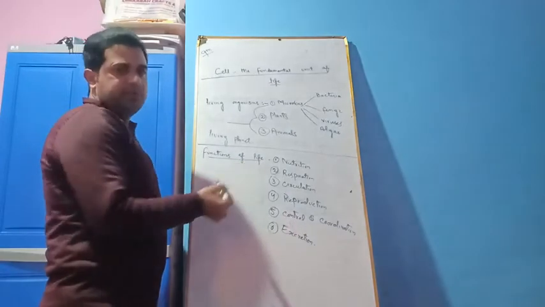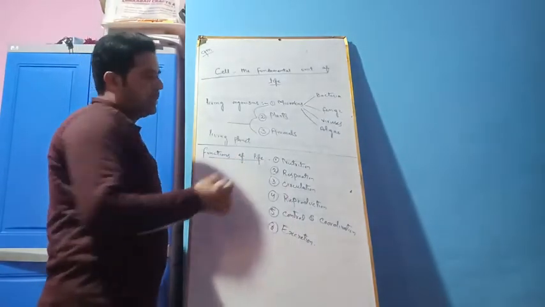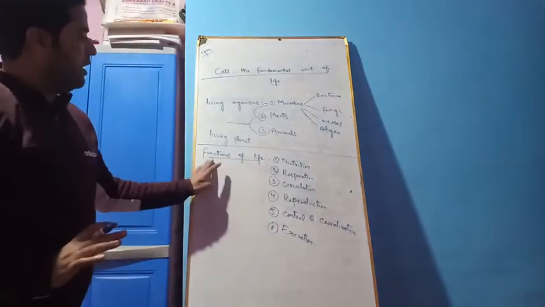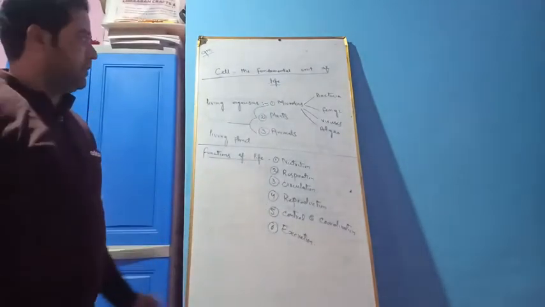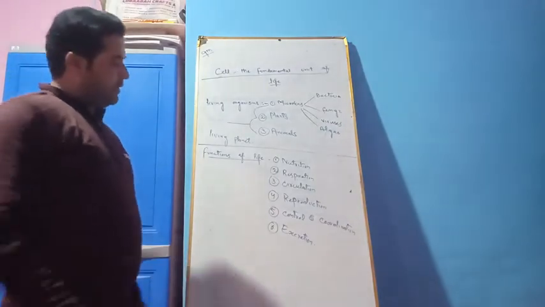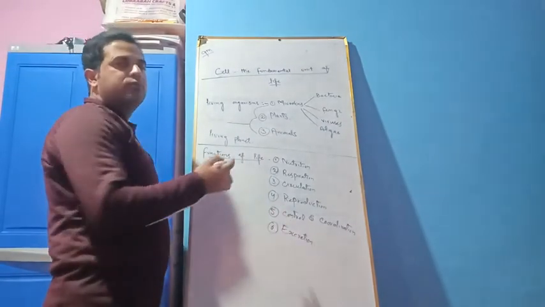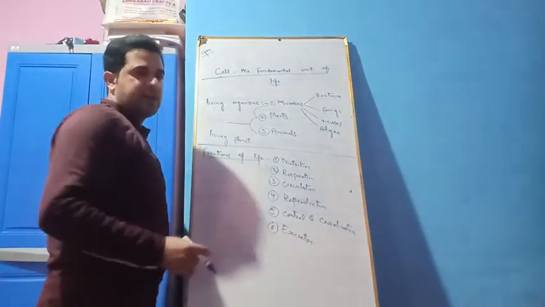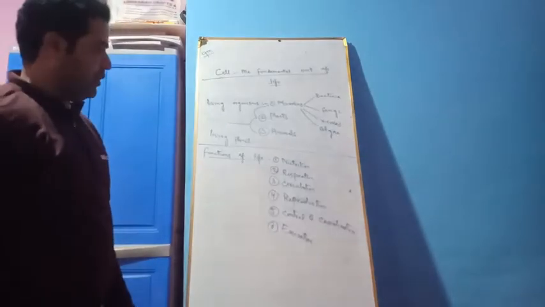The performance of these functions makes these organisms living. So they are called the functions of life or the activities of life. For performing these different activities of life, the living organisms have different strategies, different parts of the body.